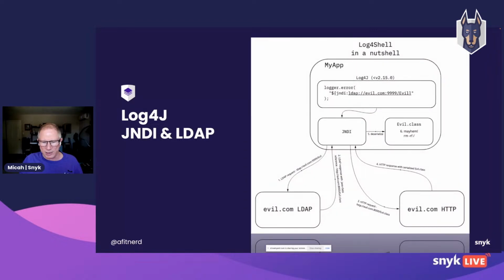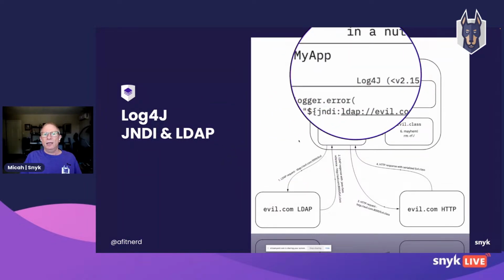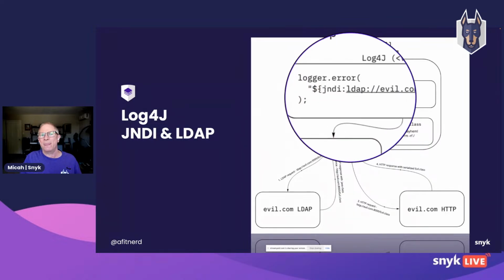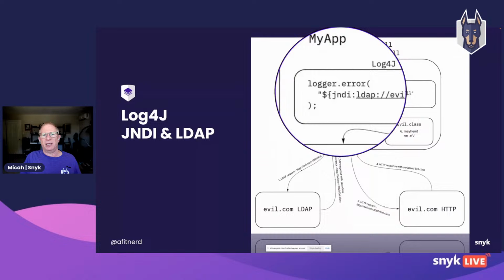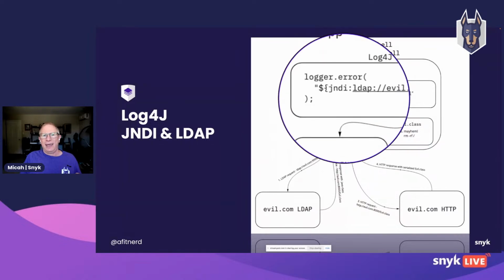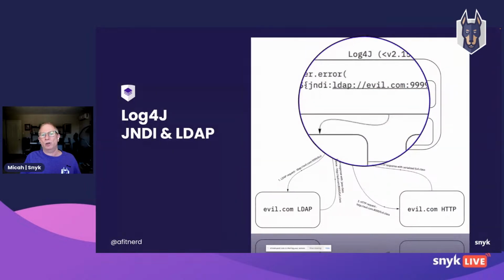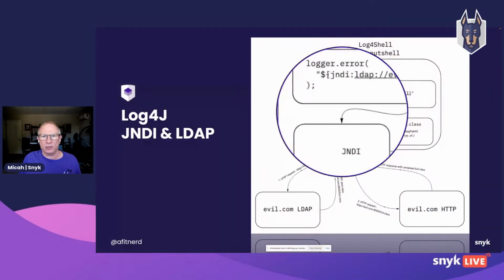Now, what presentation wouldn't be complete without a poorly drawn diagram? And here is my poorly drawn diagram of how Log4Shell works. So let's go through it, and then we'll do a bit of a deep dive into an example. So how does it work? Well, here's my application, and within my application, I'm using Log4j. Now, prior to the latest version update, if I could sneak a string constructed in this way into the output, which it turns out is not that hard to do.